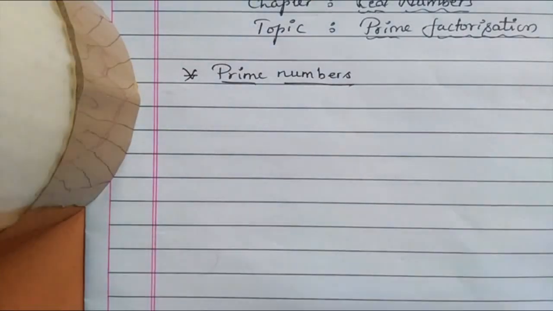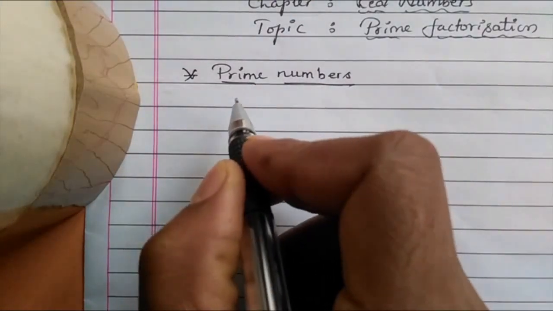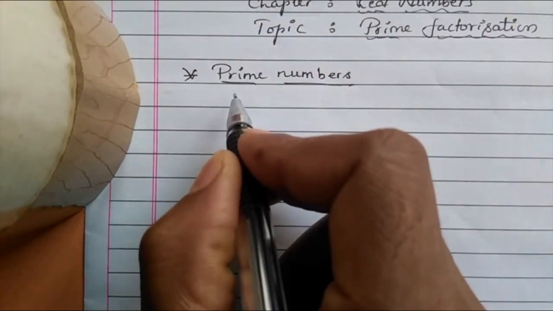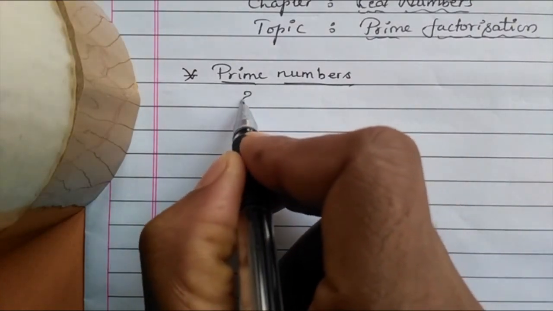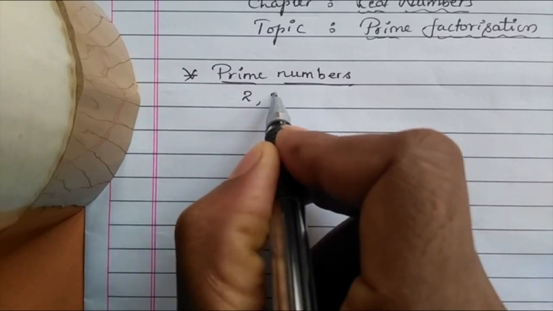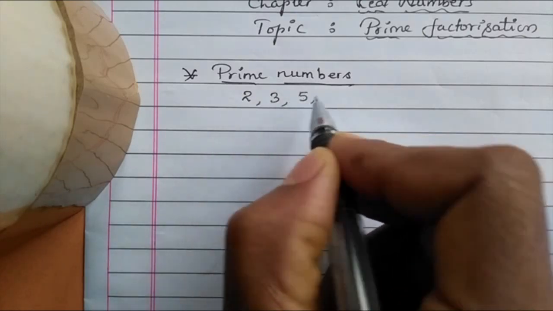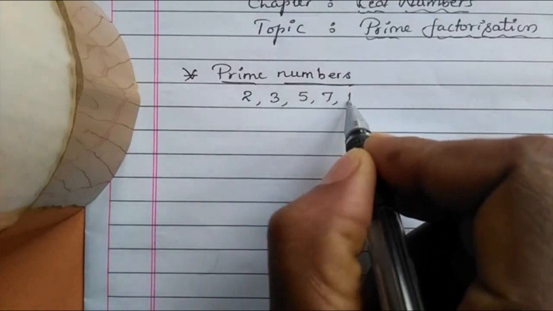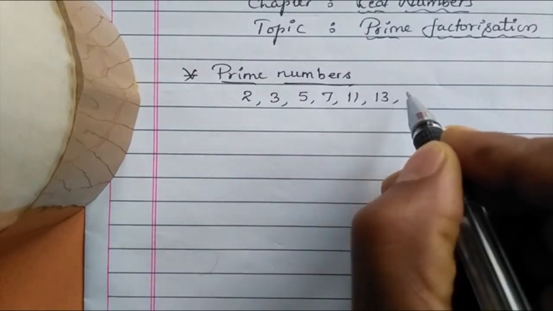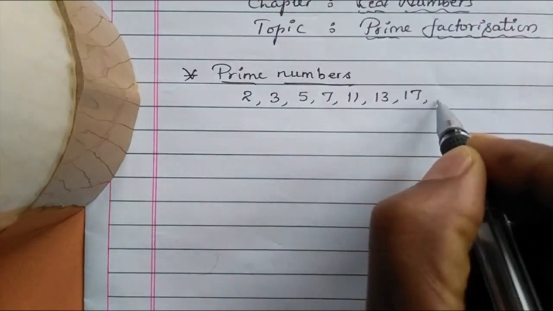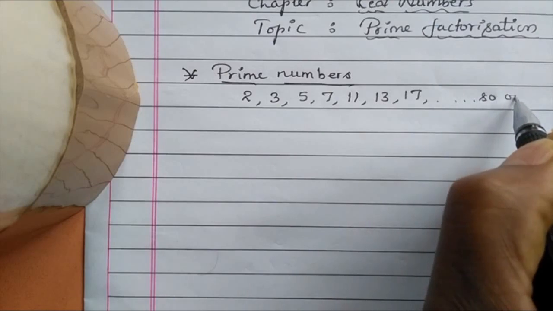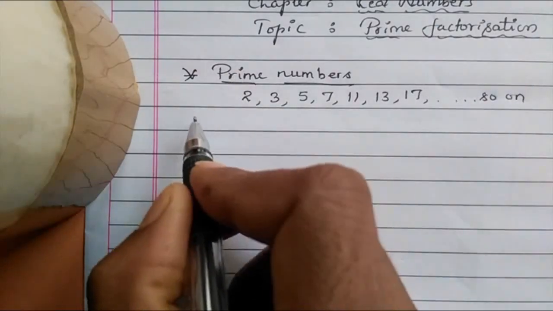Many of the students are aware of prime numbers. Let us list the prime numbers. Prime numbers start from 2, next is 3, 5, 7, 11, 13, 17, and so on. Right?